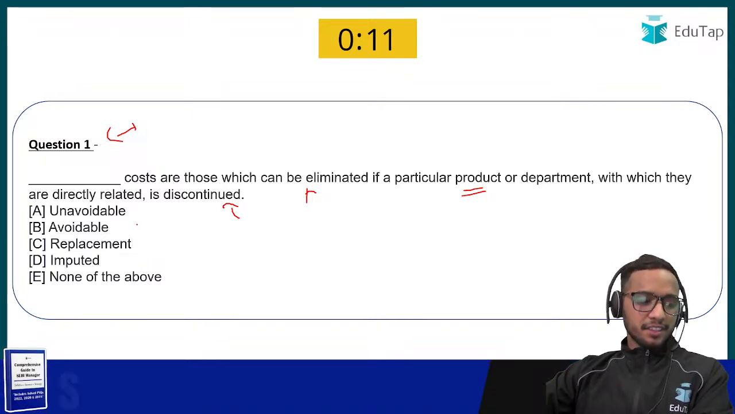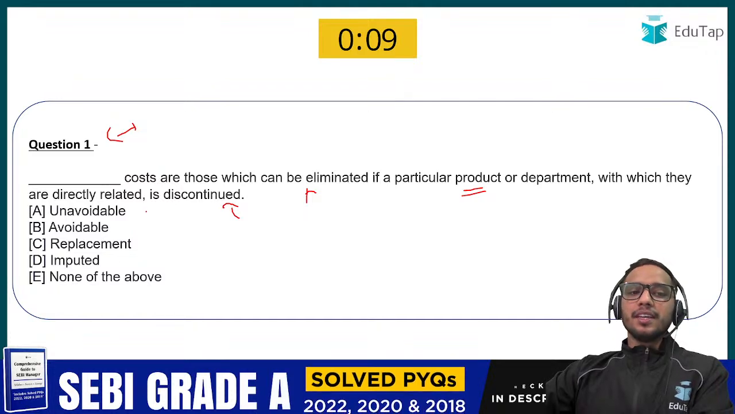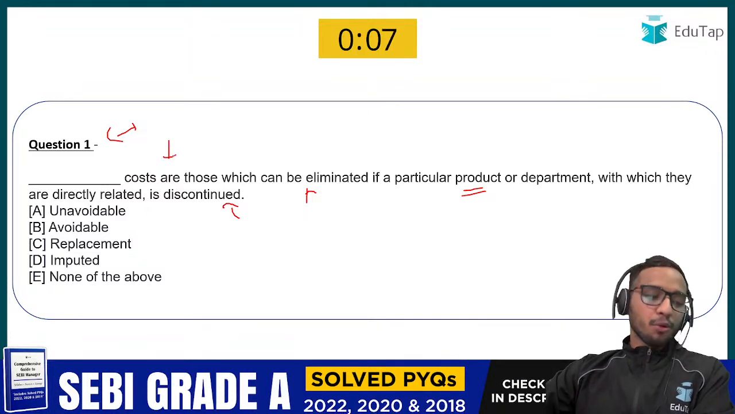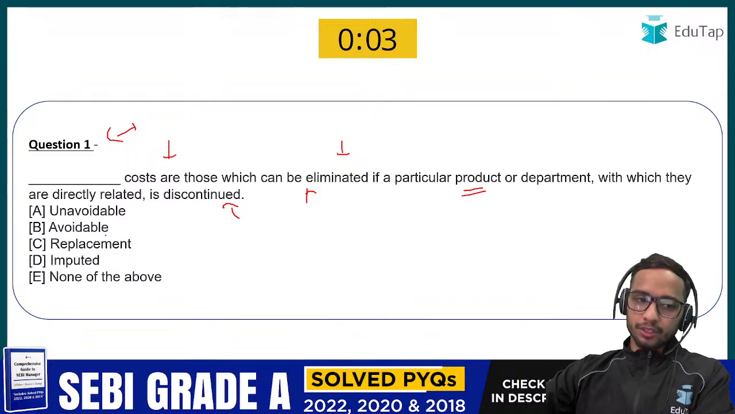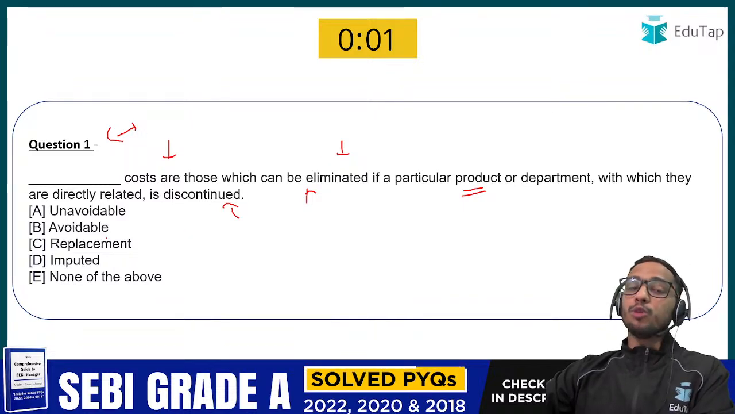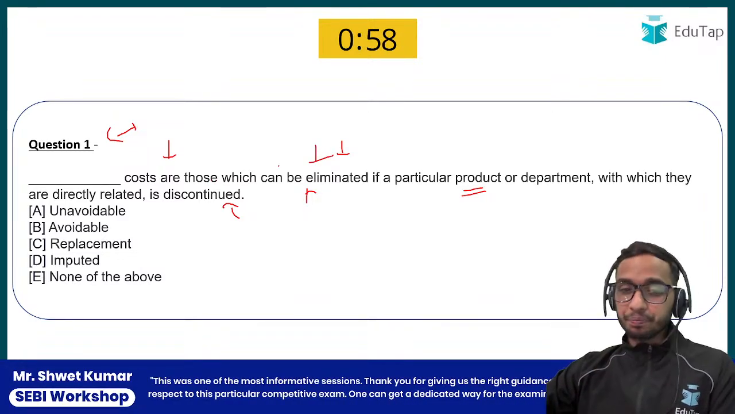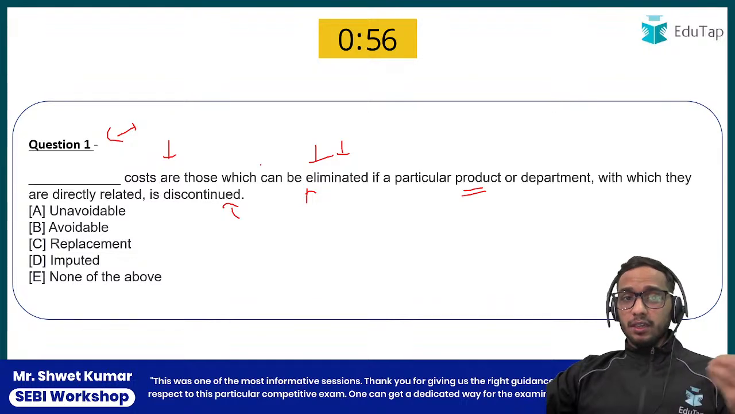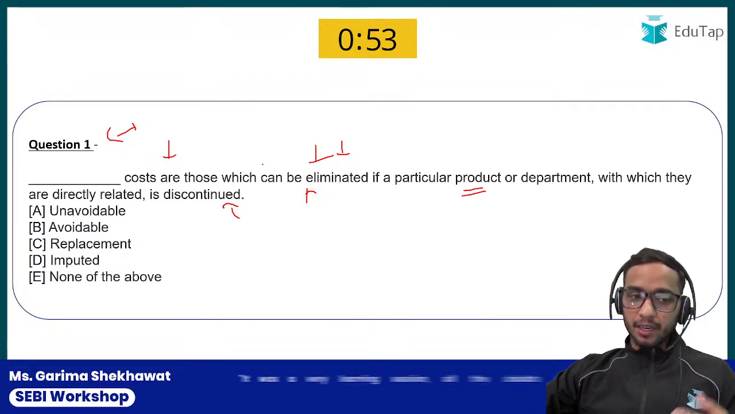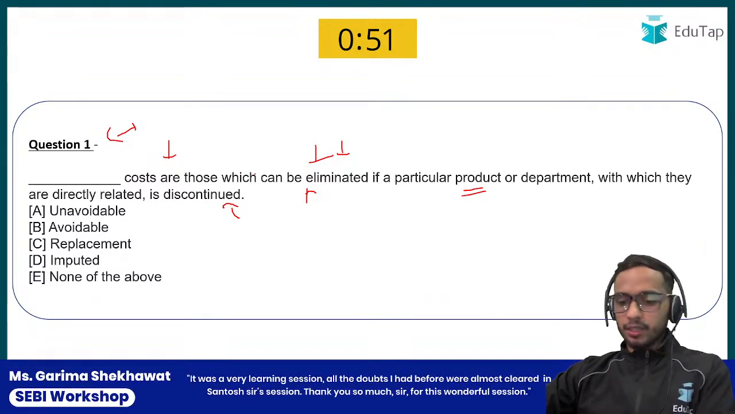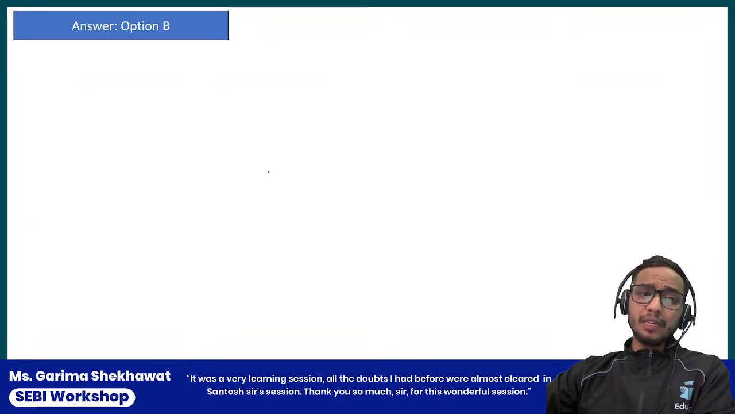Good Shubham, that's good. So the cost which you can eliminate will surely be an avoidable cost, right? It is not going to be unavoidable because it can be eliminated. So the simple definition would be the cost which you can avoid or eliminate, it would be avoidable cost. So the answer would be option number B here.